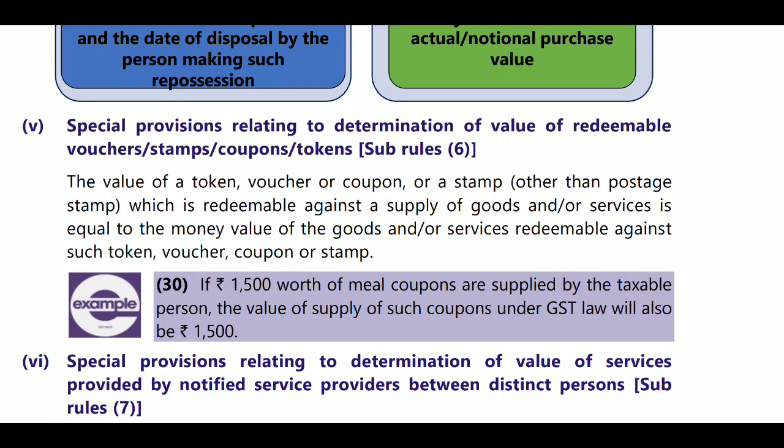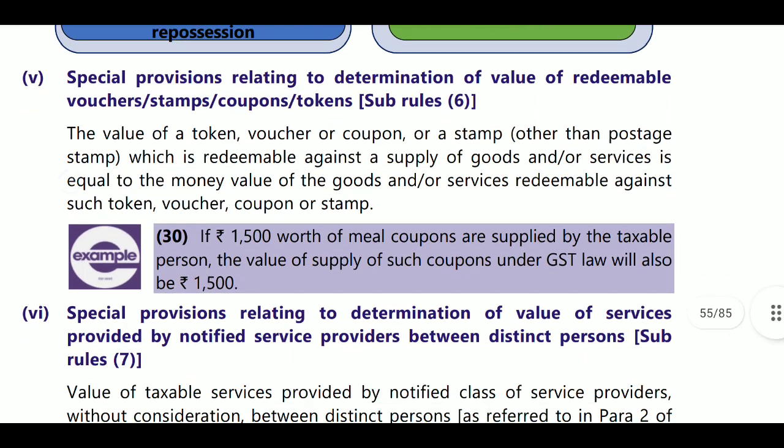Then special provisions relating to determination of value of redeemable vouchers or coupons or stamps or tokens. Here the money value of supplies redeemable against such vouchers or coupons will be considered.